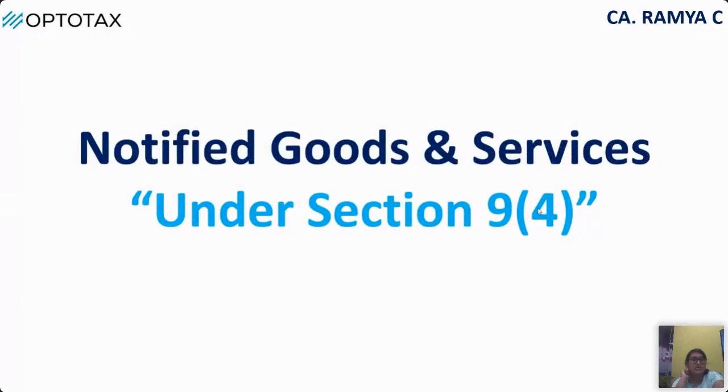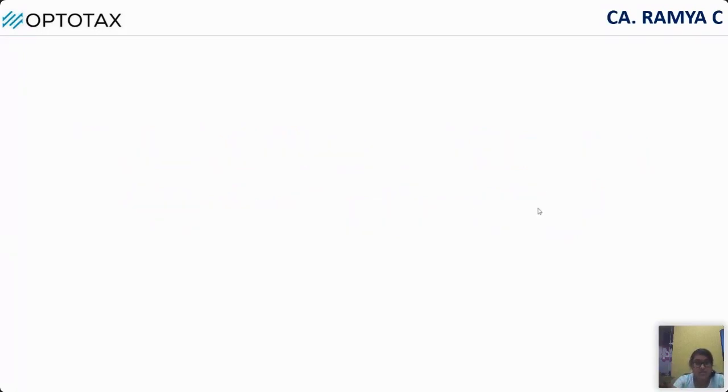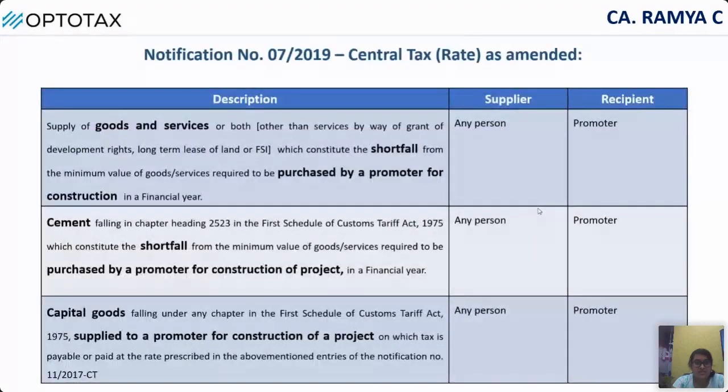Next, we'll see what are the goods and services notified under section 9(4). Like I told you before, section 9(4) is applicable when you're receiving certain goods or services from an unregistered person, right? But they have changed the section to say that it is applicable only in case of certain goods and services. Only some notified goods and services are applicable under 9(4). So what are those goods and services?